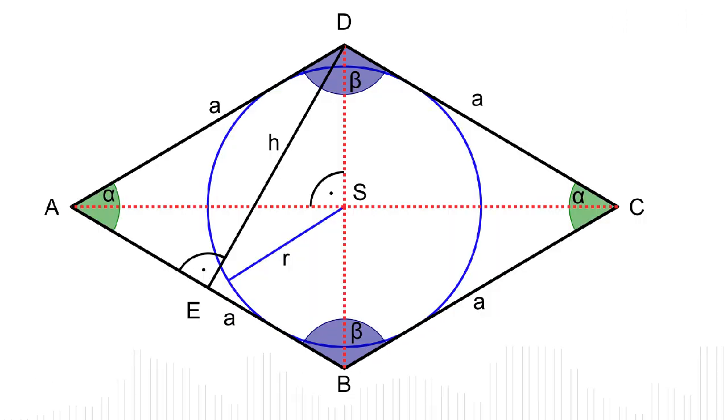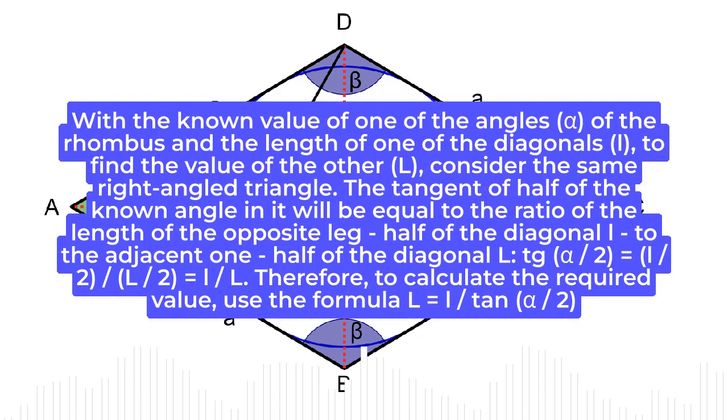Step 3. With the known value of one of the angles, alpha, of the rhombus and the length of one of the diagonals, L1, to find the value of the other, L2, consider the same right-angled triangle. The tangent of half of the known angle in it will be equal to the ratio of the length of the opposite leg, half of the diagonal L1, to the adjacent one, half of the diagonal L2. Tg alpha/2 equals (L1/2)/(L2/2) equals L1/L2. Therefore, to calculate the required value, use the formula L2 equals L1/tan(alpha/2).